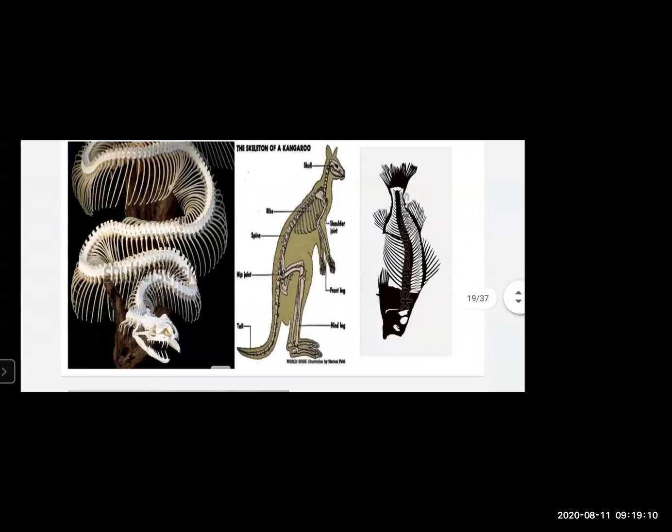So the animals which have vertebral column inside them are called vertebrate animals. Animals are called vertebrate animals, those who have a vertebral column inside their body.